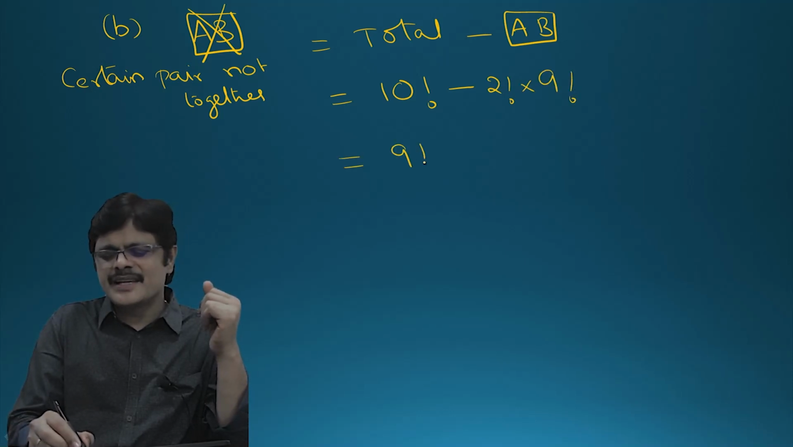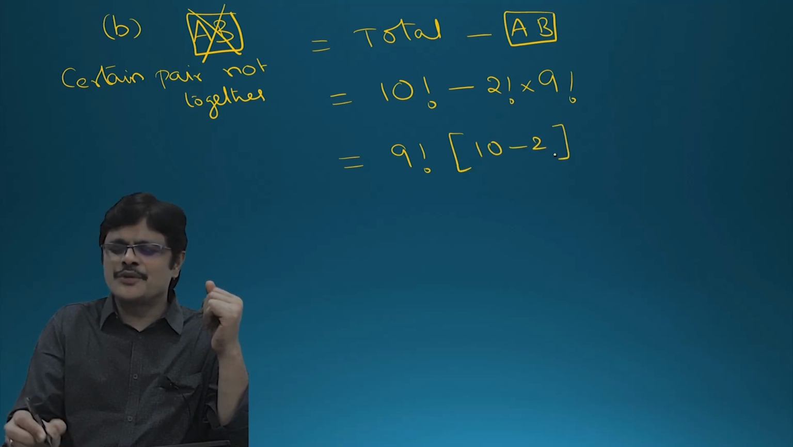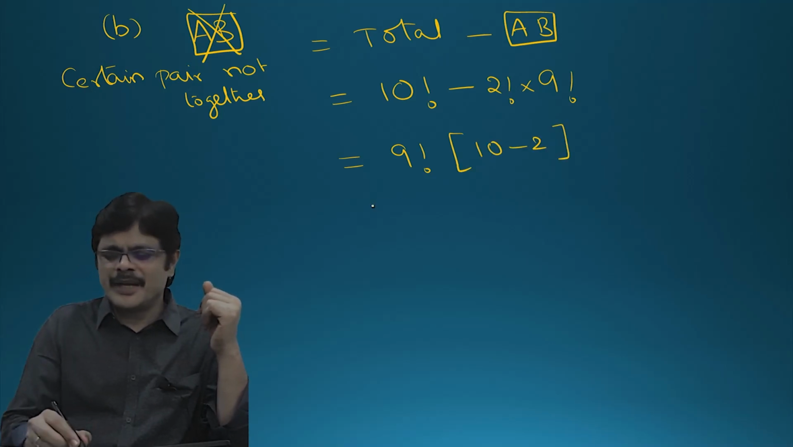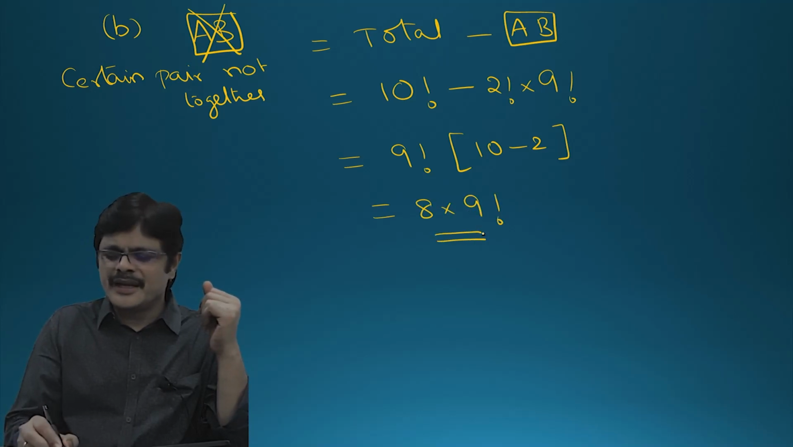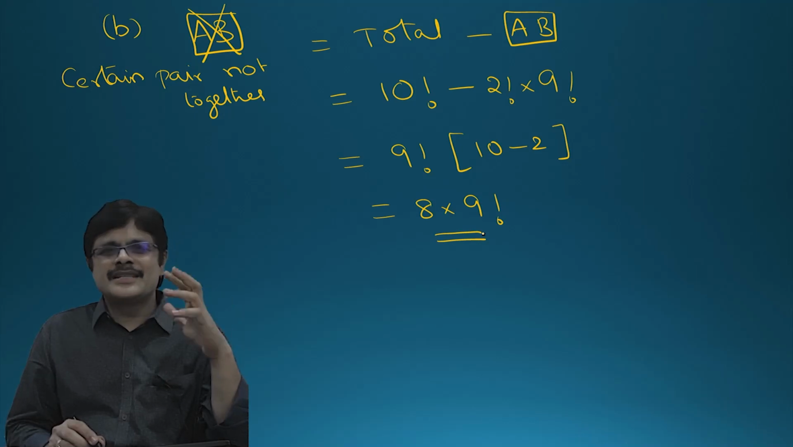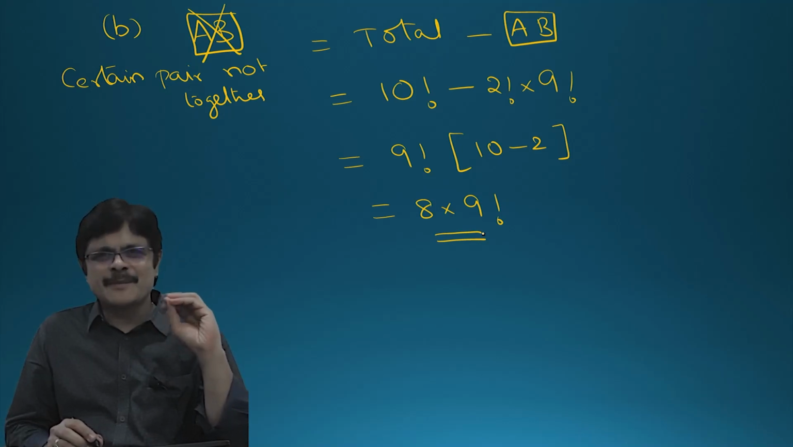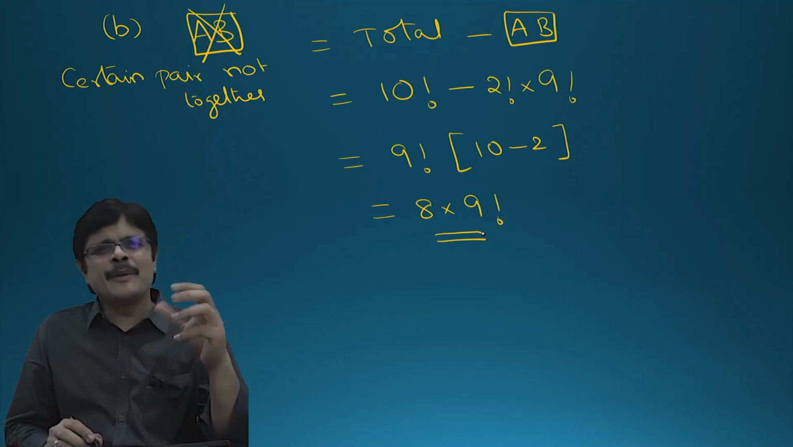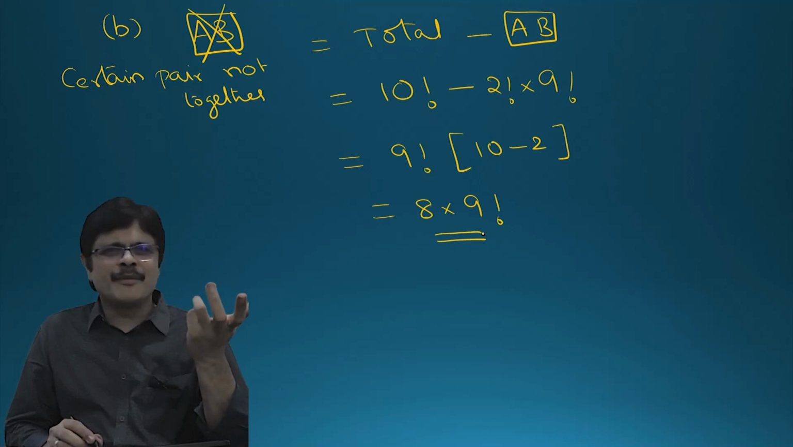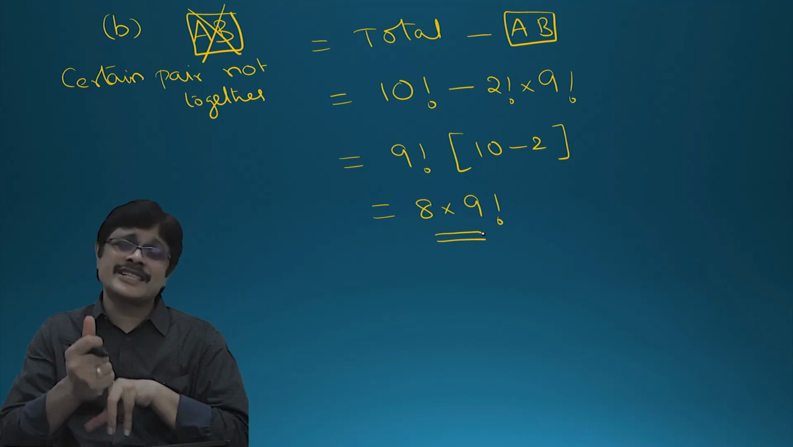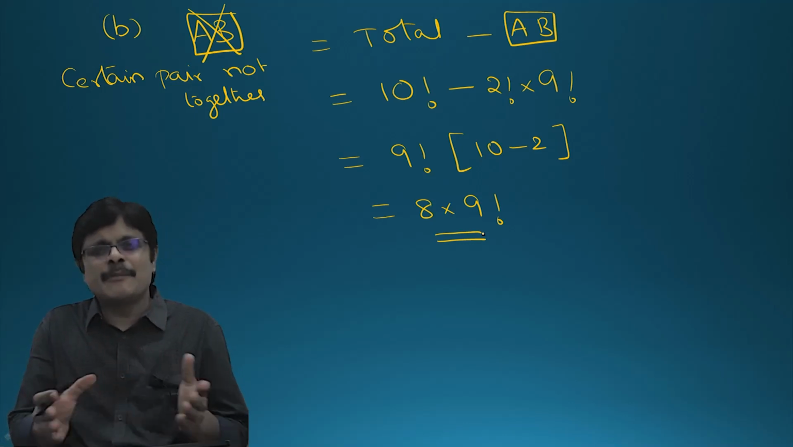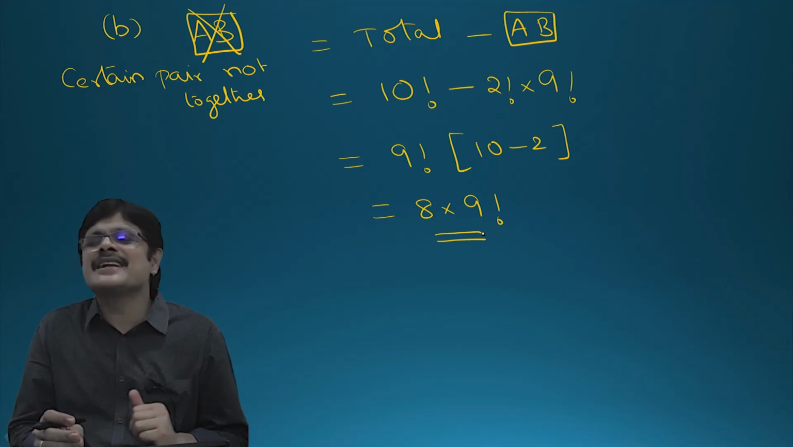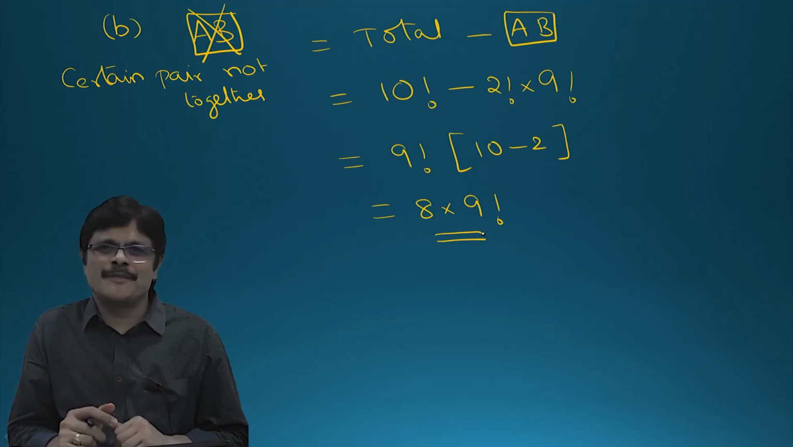So the answer, taking 9 factorial common, is 10 minus 2 factorial, which is 2. 10 minus 2 is 8. So the answer is 8 into 9 factorial. See, this problem is very, very simple, sir. You can take 10 people, 20 people, 30 people, any number of people. Whenever the question is about a certain pair, 2 people together or never together, this method works beautifully.